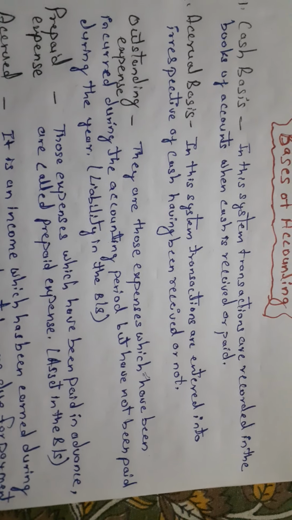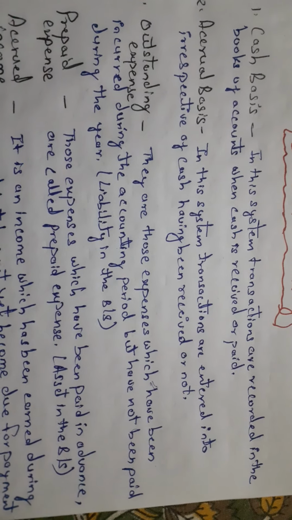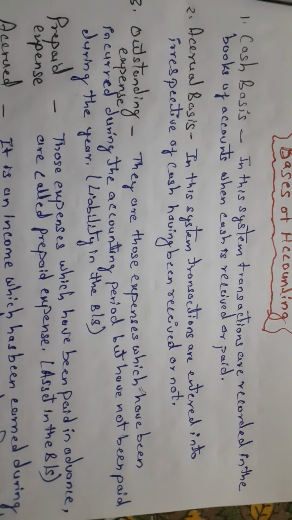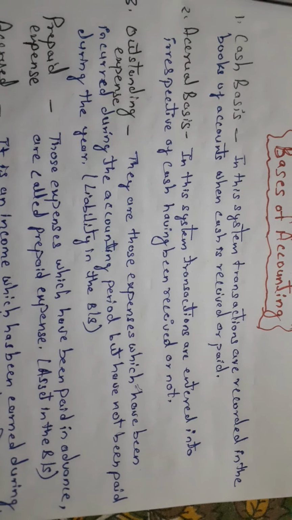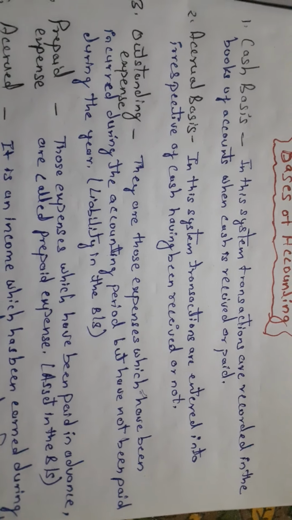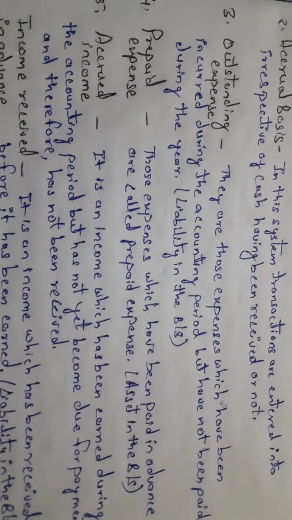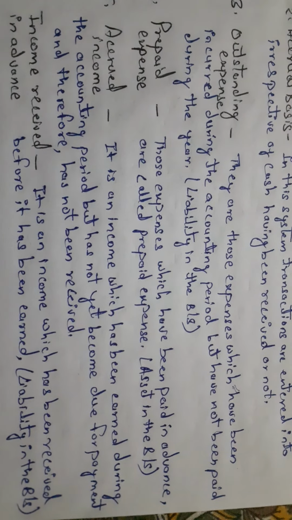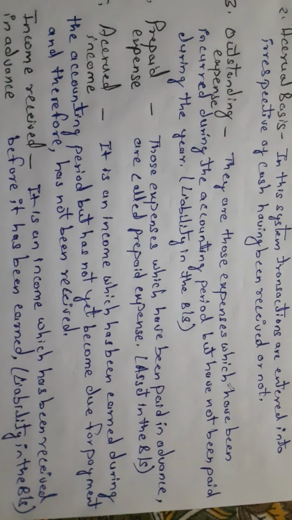Outstanding expenses. They are those expenses which have been incurred during the accounting period but not been paid during the year. आपके एक accounting period में the expenses has already been incurred, borne, right? But it still has to be paid. So such types of expenses are called outstanding expenses and they are shown in the liability side of the balance sheet, which is prepared on the last day of the financial year. Prepaid expenses. Those expenses which have been paid in advance are called prepaid expenses. They become an asset. That is why they are shown on the asset side of the balance sheet.